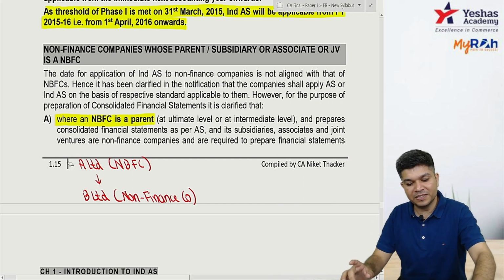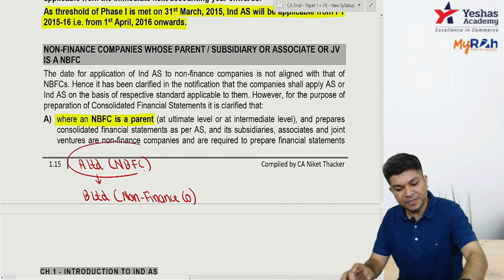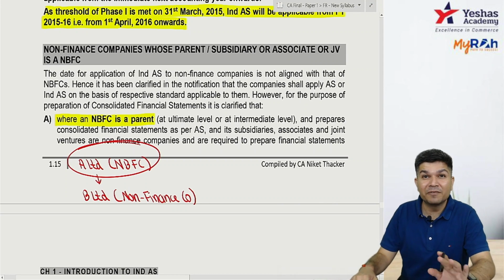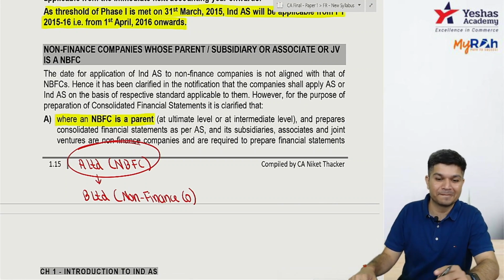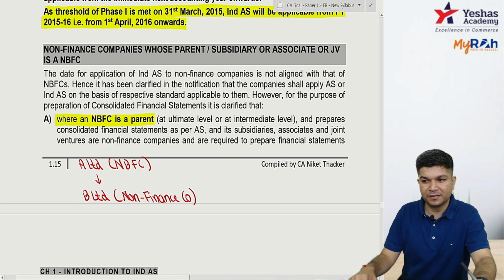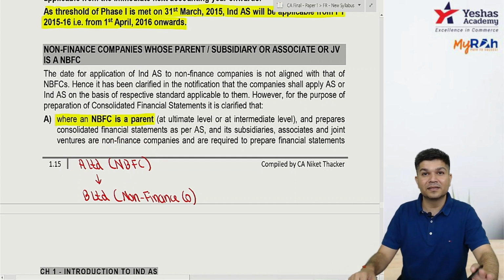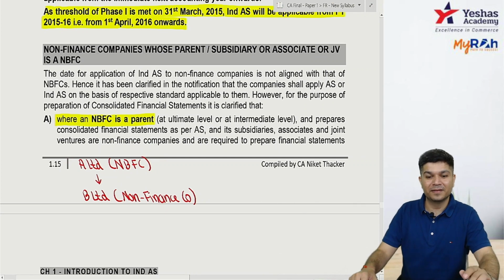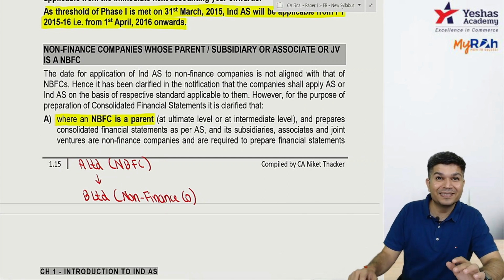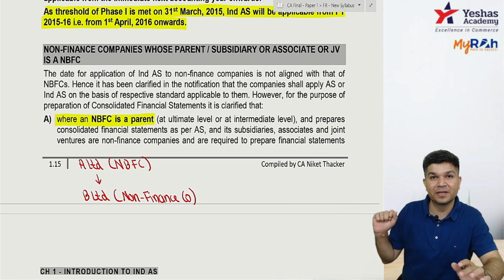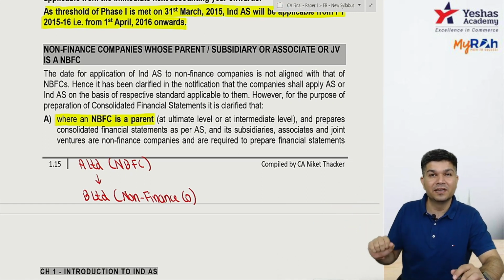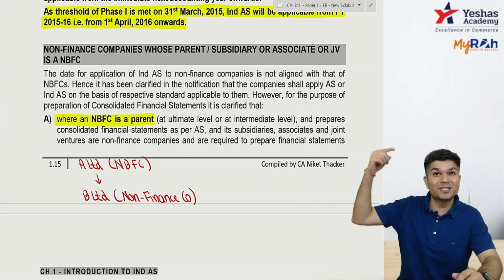1416, 1417. Can I say NBFC, who is a parent, they are following AS? Yes, no? NBFC, who is a parent, they are following AS. 1416, 1417, they are following AS. 18 onwards, they will follow IND AS. Now the thing is, subsidiary is following IND AS from 16 only. Parent is following from 18.